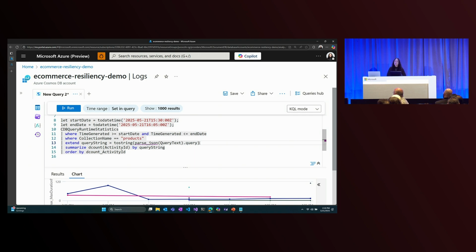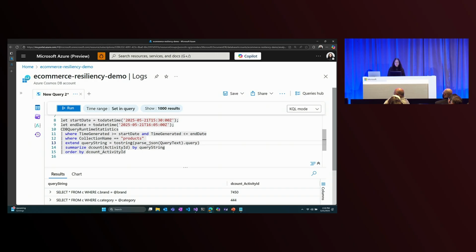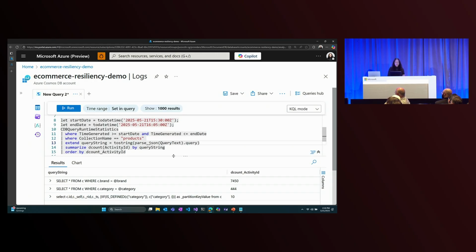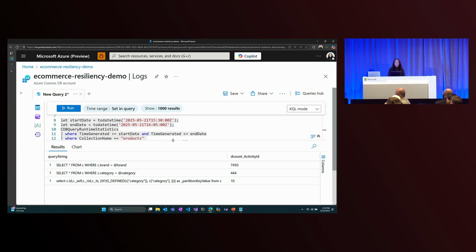Now, I've already turned on full text query for this Cosmos DB account, which means for all the queries that are run, I can actually see the text of that query, which helps me analyze how I can modify my database to serve that query better. So let's run this, and we can see how many requests of each shape were actually being run. It looks like I have a lot of queries by brand and also a couple queries by category.